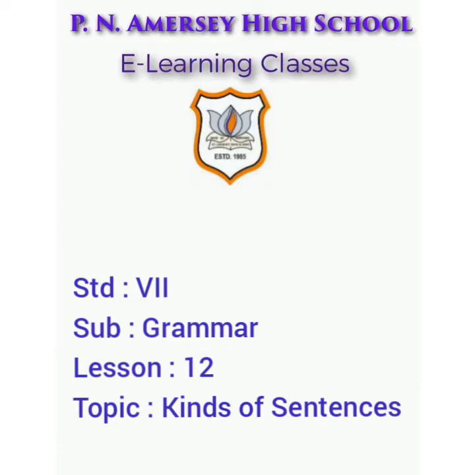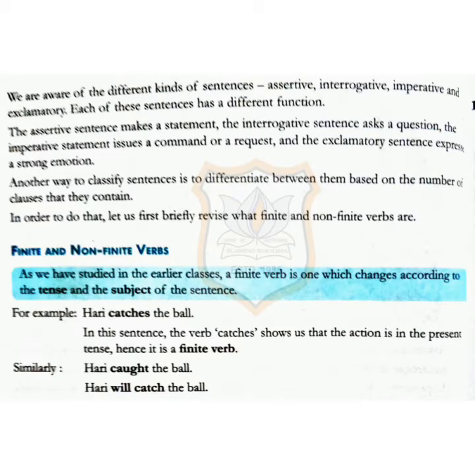We shall continue with our grammar lesson number 12, kinds of sentences. We are aware of the different kinds of sentences. They are the assertive, interrogative, imperative, and exclamatory. Each of these sentences has a different function. The assertive sentence makes a statement. The interrogative sentence asks a question. The imperative sentence issues a command or a request, and the exclamatory sentence expresses a strong emotion.